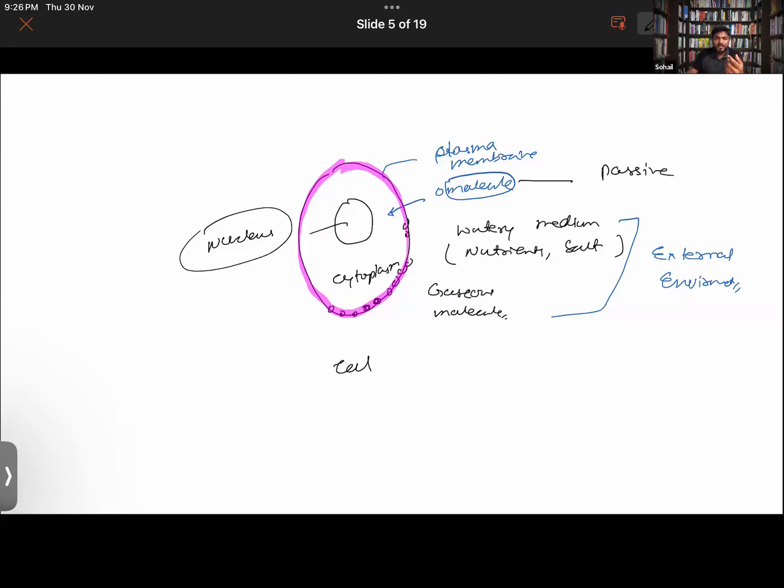Remember, in the process of breathing, I told you about active and passive energy. If you remember, there I told you what is active energy and what is passive energy.